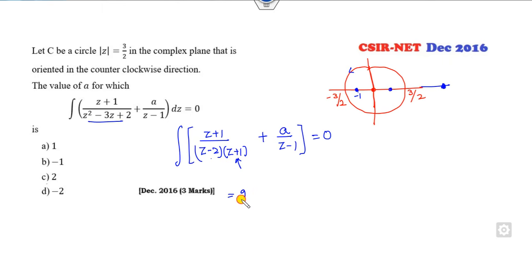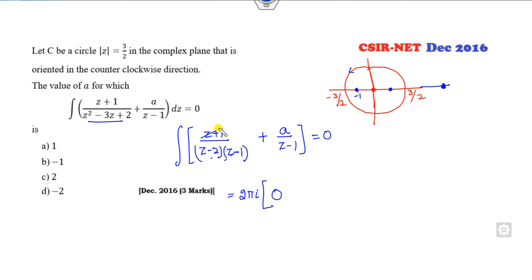So the answer is 2 pi iota times, I can skip this portion, z is equal to minus 1, substitute here, this value will be cancelled out. So now only value is 2 lies outside, the answer of this part will be 0.